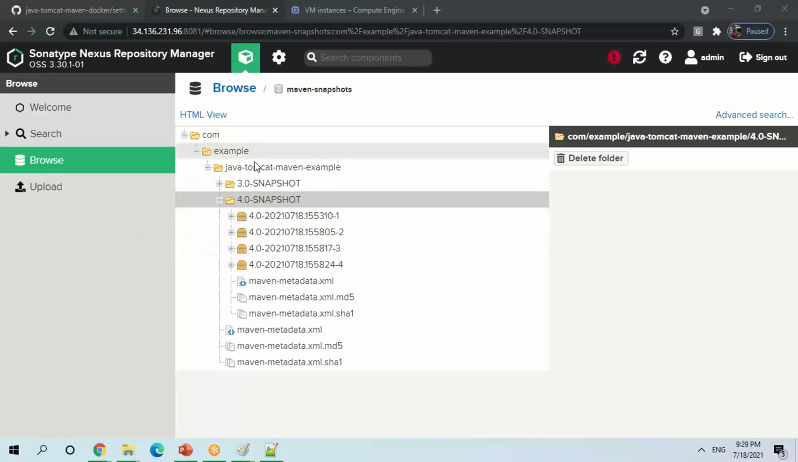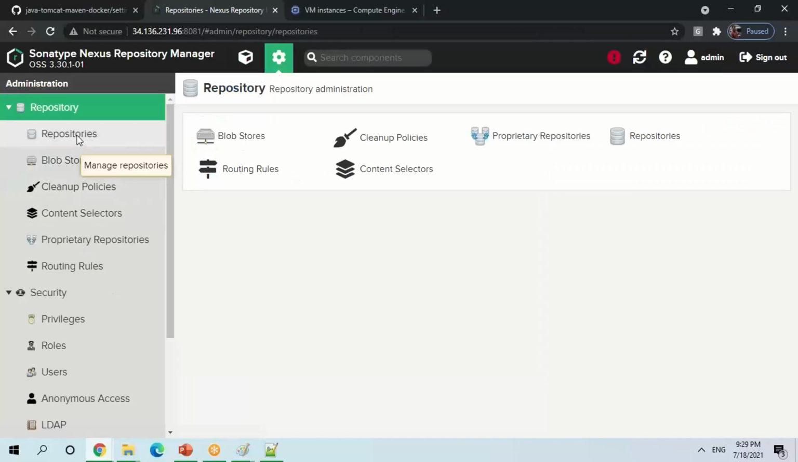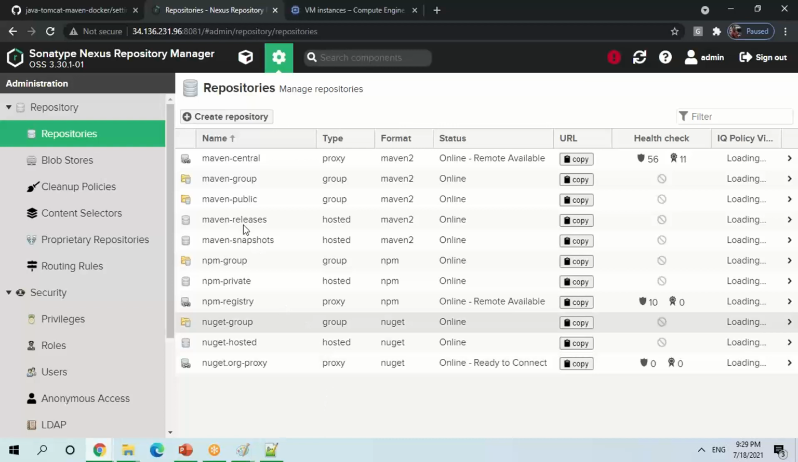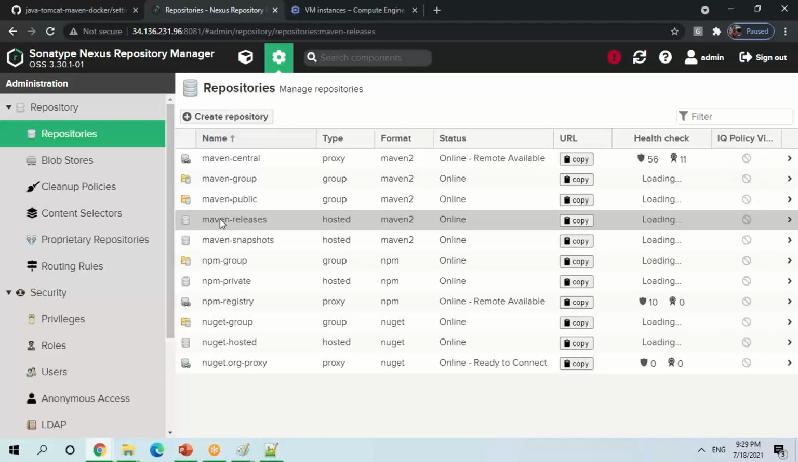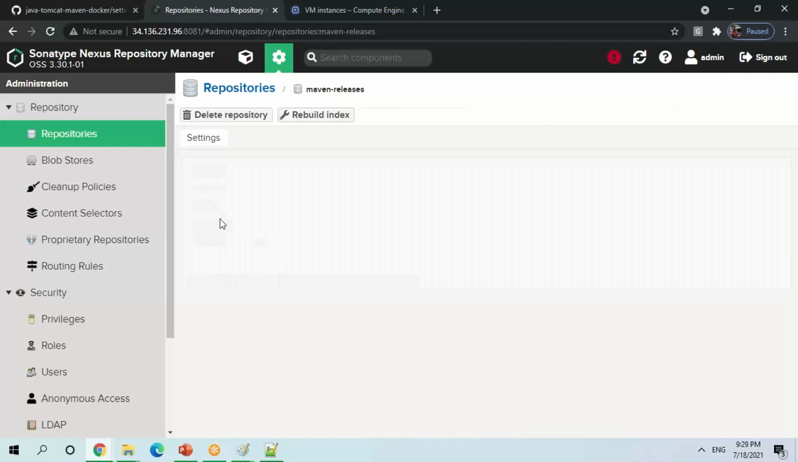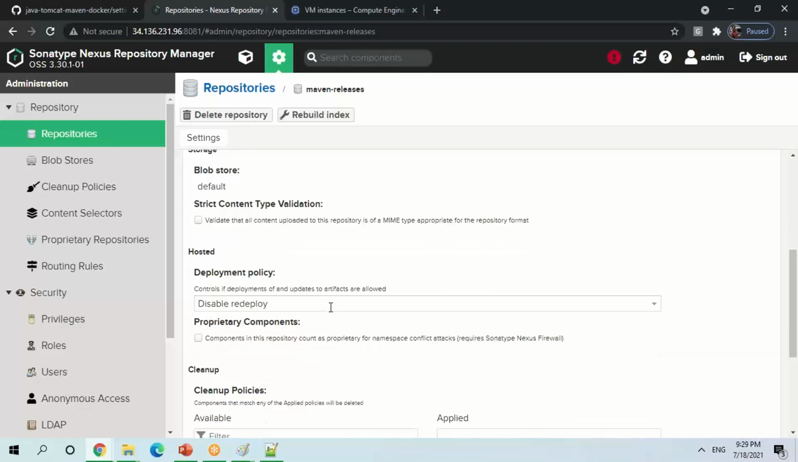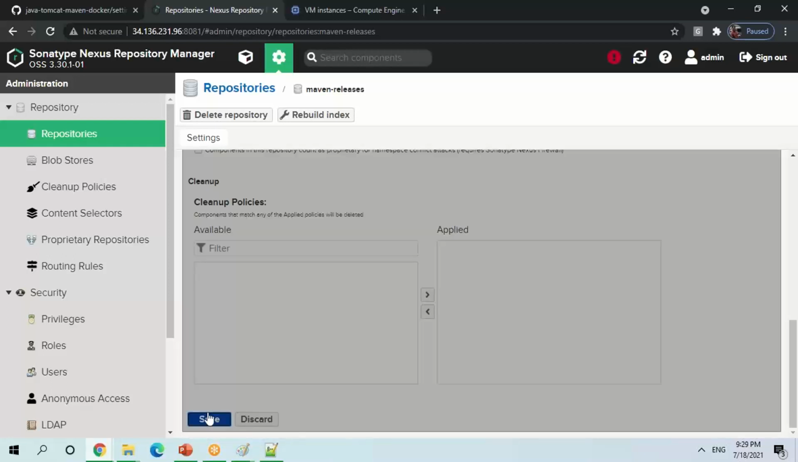But suppose there is a release with changed code, and I want to make it work. What I do is go to the repository management system. If you go to the settings, I'll go with the Maven releases. There is one option called redeploy. It says disable redeploy, so we'll make it allow redeploy, and save the settings.